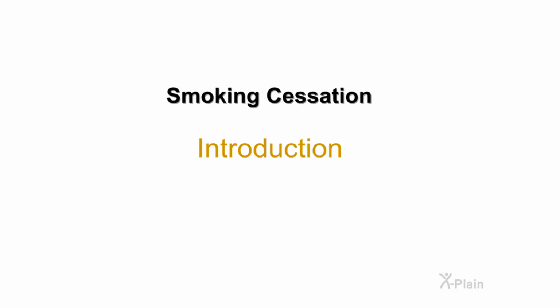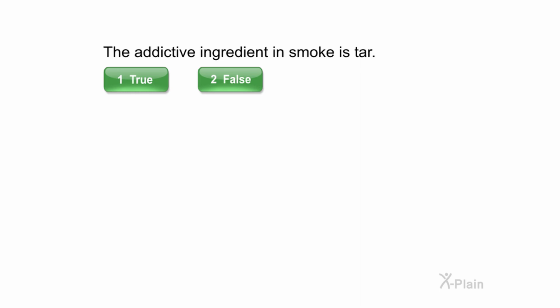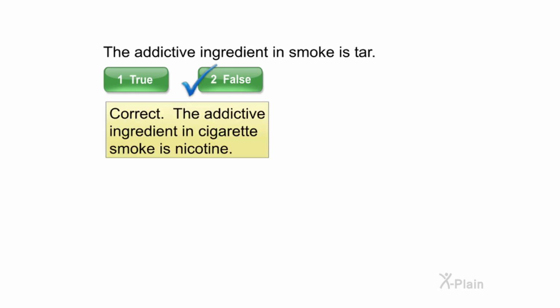Smoking Cessation Introduction. The addictive ingredient in smoke is tar. Select true or false. Correct. The addictive ingredient in cigarette smoke is nicotine.